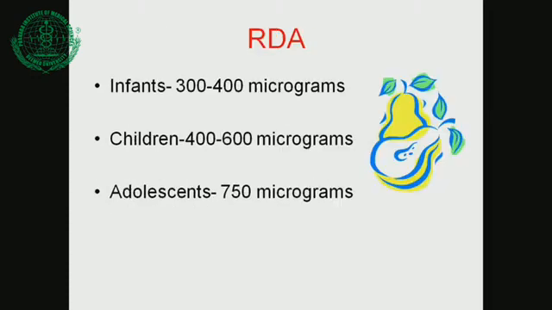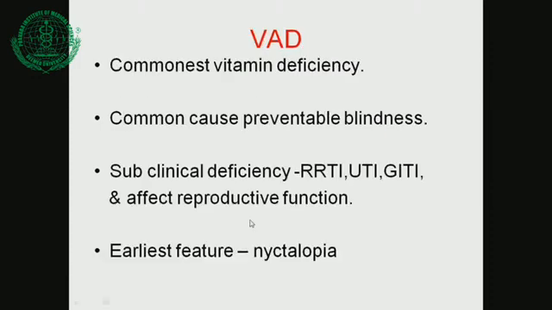Now RDA is very important. You must know a few RDAs, at least for vitamin A and vitamin D. What are the recommended daily amounts? It is very easy to remember. 300, 600 and 320 to 400 micrograms for infants, children 400 to 600, adolescents 750. So around 300 to 800 is the requirement of vitamin A.